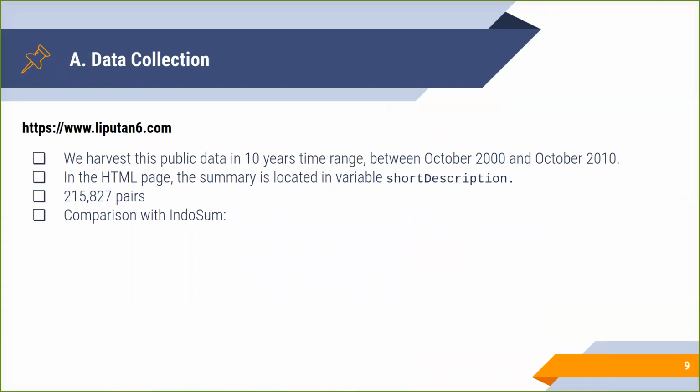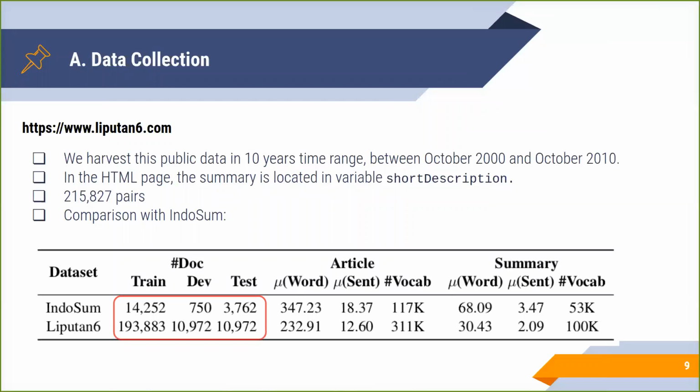We harvest Liputan6.com articles that are publicly available in a 10 year time range between October 2000 and October 2010. We process them as a large summarization corpus comprising 215K pairs of document and summary. In total, Liputan6 is 11 times larger than IndoSum and comprises shorter articles and summaries on average.